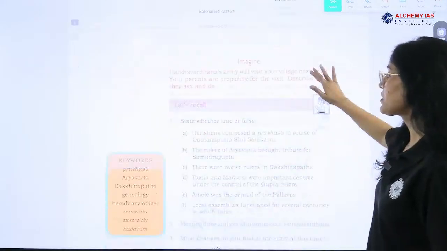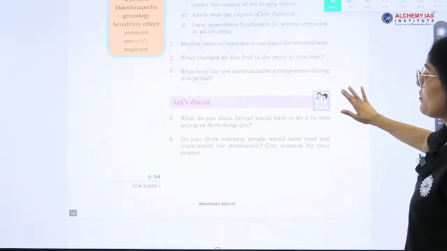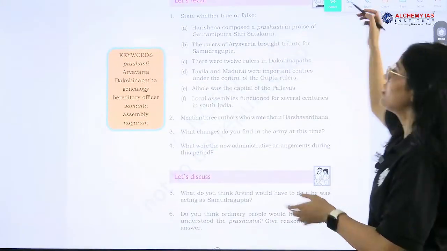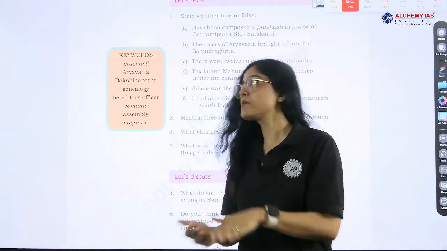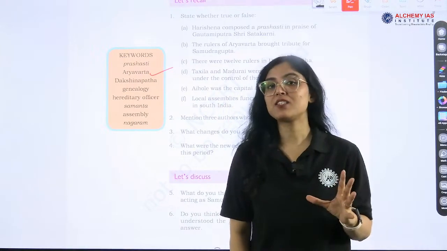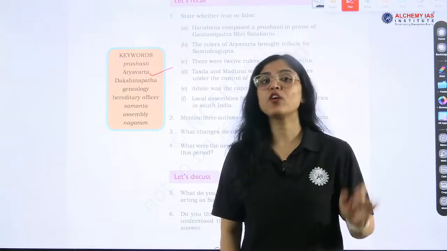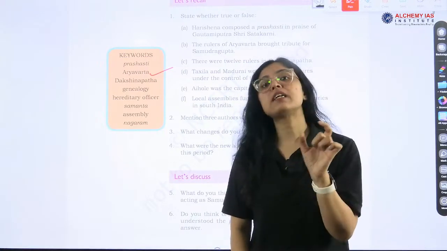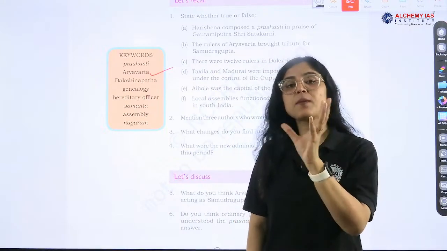Okay. So, this was our chapter, and now what we will do? We will look at the keywords. Okay. Now, we all know what a Prashasti is. Prashasti is an inscription. What is Aryavarta? So, simple terms can be asked. Whatever terms have been mentioned in the book, you have to know the meaning of every word. The post that has been mentioned, you have to know the responsibility of that post, because these simple questions come.